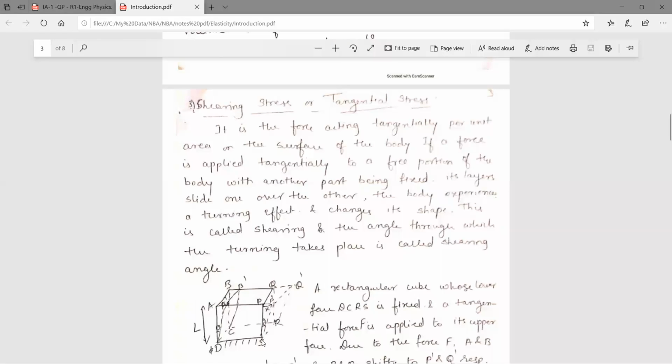Here one end will be fixed, this face is free. So we are applying the force on this face. There will be sliding, and this will be the angle made after applying the force. That is called the tangential strain, and whatever force we are applying is nothing but the tangential stress.